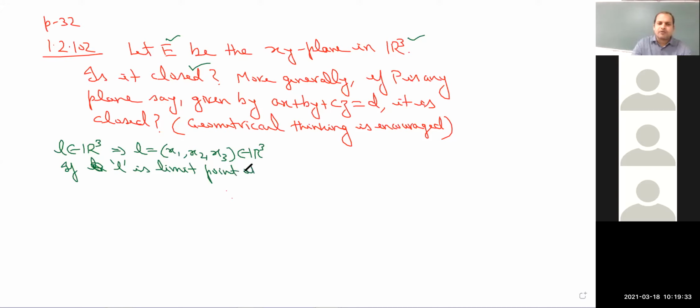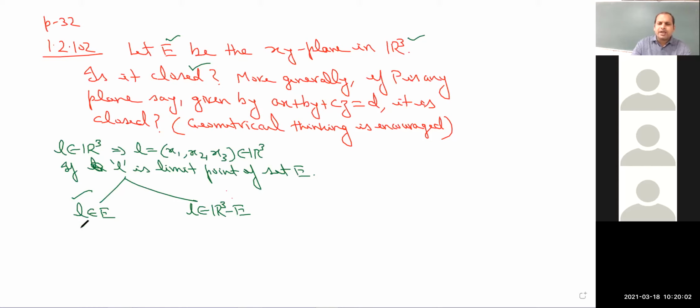if L is a limit point of set E, then we have two cases. I mean, not choices, we have to check every one. We need to check whether all L belonging to E, from set E, are limit points, and also I need to check for L from R3 minus set E. So let us look at the geometrical thinking of this one.